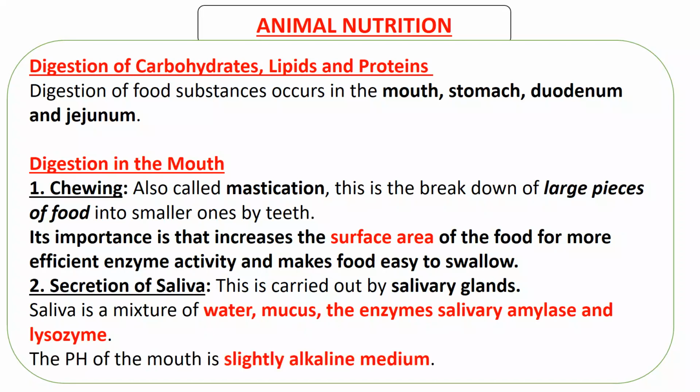So one thing we should know about saliva, about the mouth, is that its pH is alkaline. Remember when we were talking about enzymes, we talked about the pH scale, which goes from 0 to 14, with 7 being the neutral point or the middle point. Numbers above 7 are said to be alkaline. Numbers less than 7 are said to be acidic, meaning that any solution whose pH is less than 7 tastes like an acid, while one which is above 7 tastes like the opposite of an acid, which is called an alkaline.